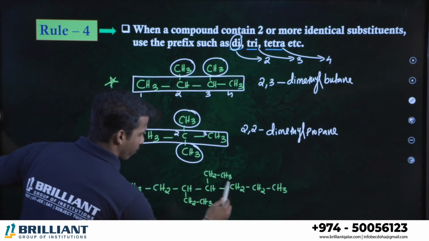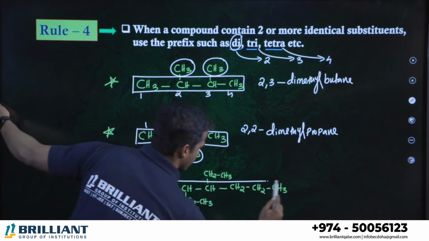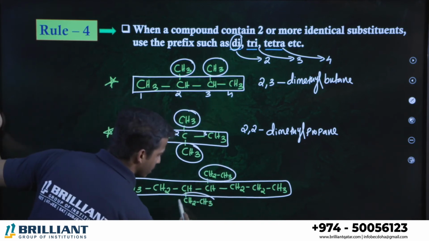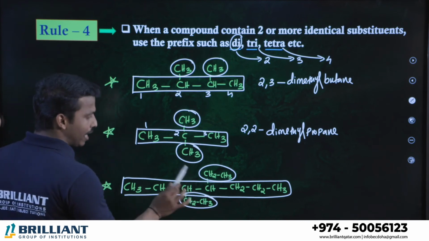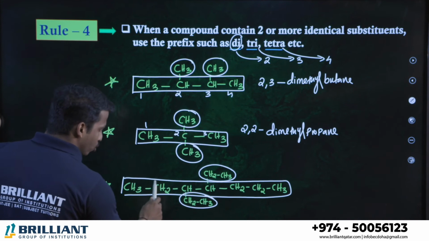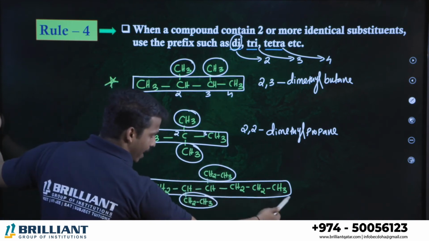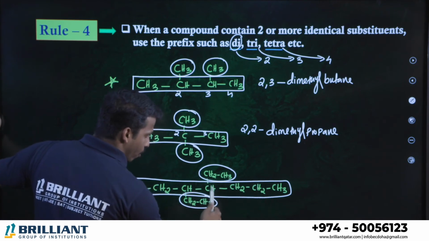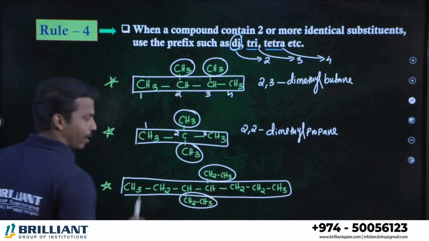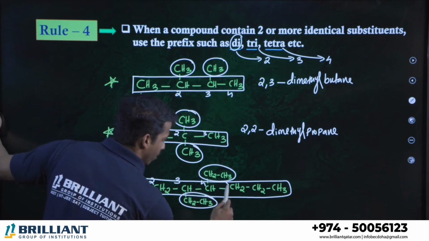What about the longest chain here? 1, 2, 3, 4, 5, 6, 7. I think that is the longest chain in any way. If you consider that, that is the longest chain you are going to get. Which branch is this? Ethyl. This is also ethyl. They should get least number, okay? If you start numbering from left to right, 1, 2, 3, 4, third and fourth position. If you start numbering from right to left, 1, 2, 3, 4, 4 and 5. Here 3 and 4, here 4 and 5. Which is the lowest number? 3 and 4. So we should number from this side. 1, 2, 3, 4, 5, 6, 7.